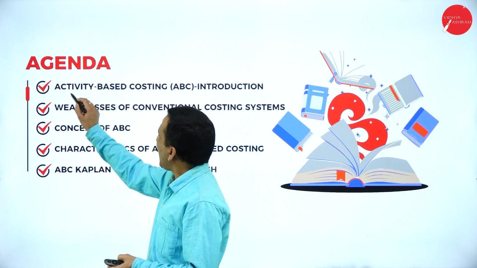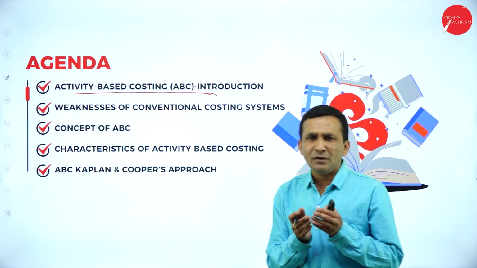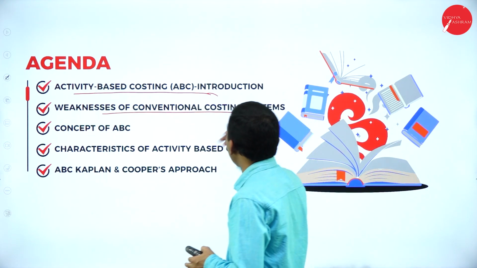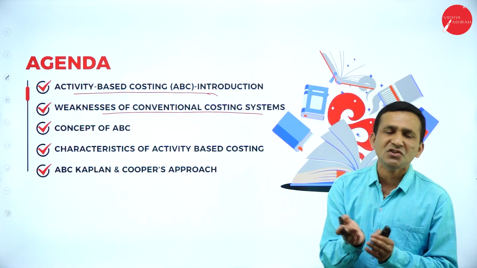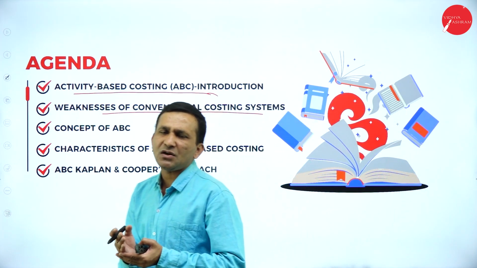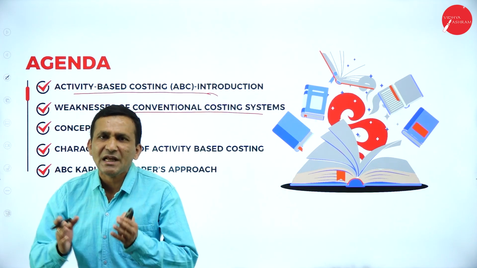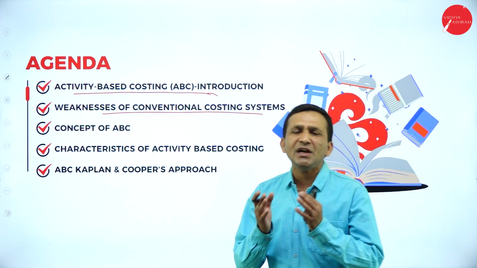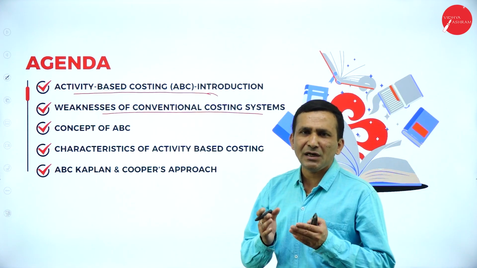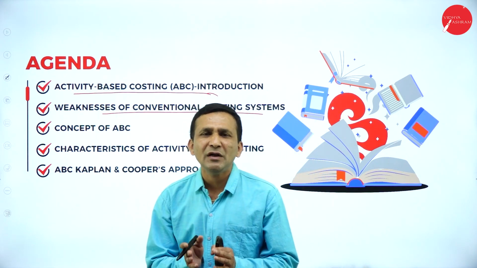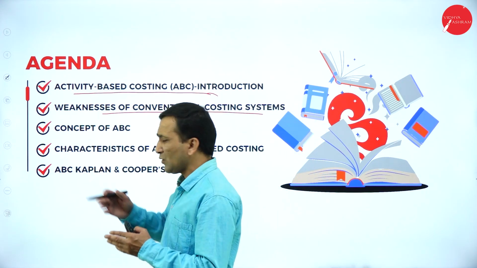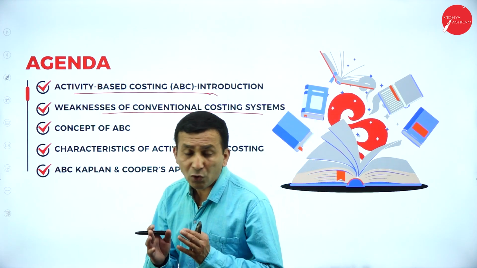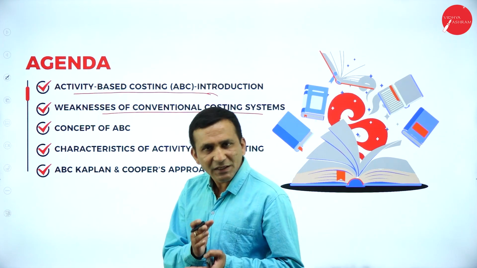Today my agenda, activity based costing, you will get what is the introduction stage, how it came, okay, and the weakness of conventional costing system, which is nothing but your traditional costing. So which is an advanced costing we are using for activity basis. There are different manufacturers, they are taking care of the different activity. Each and every activity we will ascertain properly. So the management will get to know the proper decisions. Okay, so when they want to take a proper decision, they will get clear information about the activity, what and all is going on, what cost the management can eliminate.